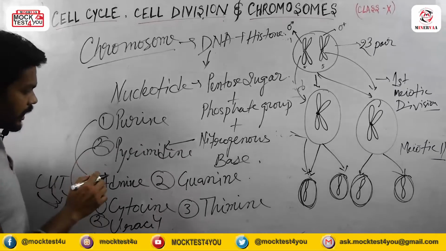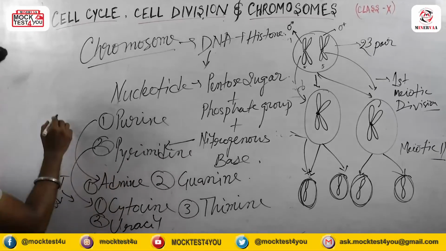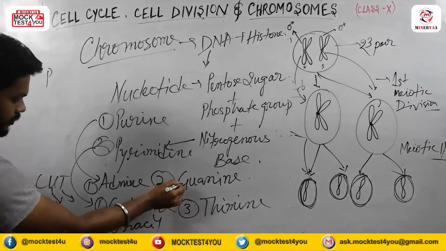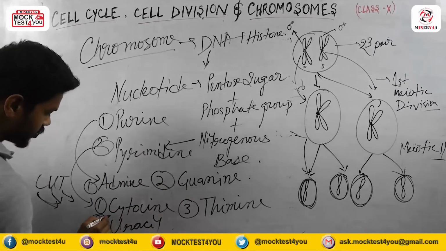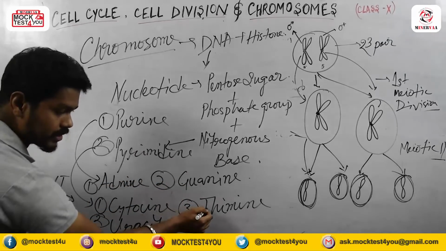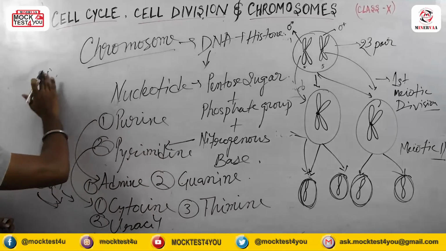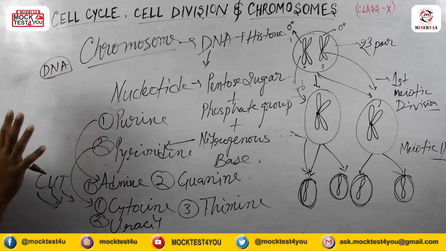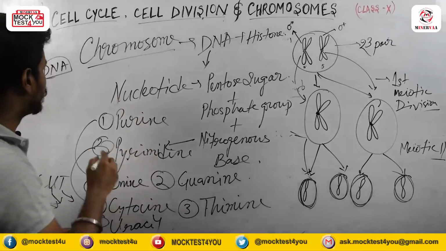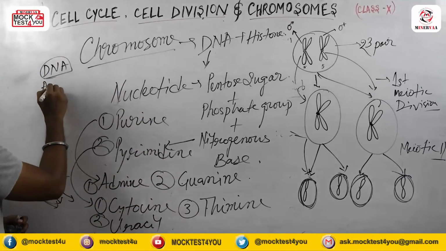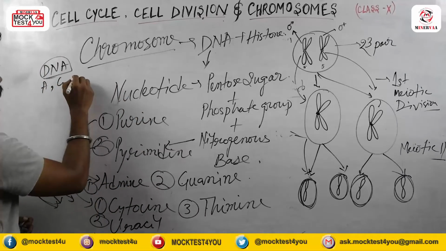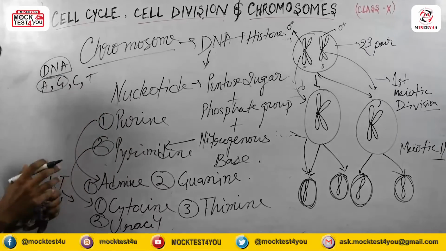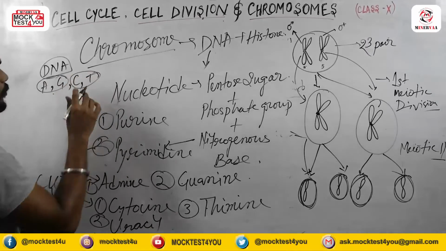So in the case of DNA, adenine, guanine, cytosine, and thymine are present. Means in the case of DNA, the four nitrogen bases present are adenine, guanine, cytosine, and thymine. Adenine and guanine are purines, and the others are pyrimidines.